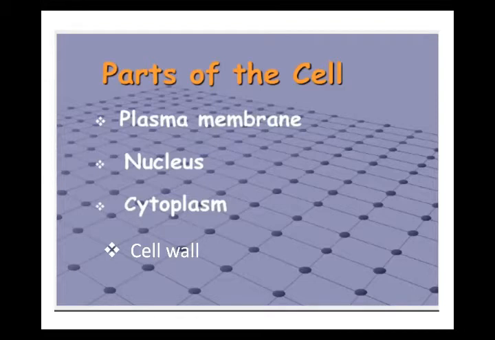What is meant by basic structure? Basic structure means those structures present in every type of cell. These structures make the basic structure of the cell. These structures will be present in every type of cell, either plant cell or animal cell. What are these parts? These parts are plasma membrane, nucleus, cytoplasm, and cell wall. Okay, these are the four important structures found in any type of cell.